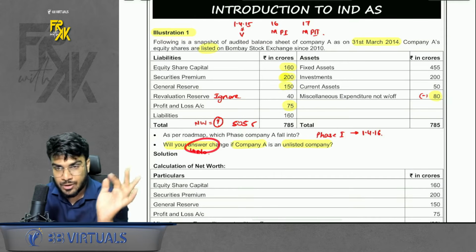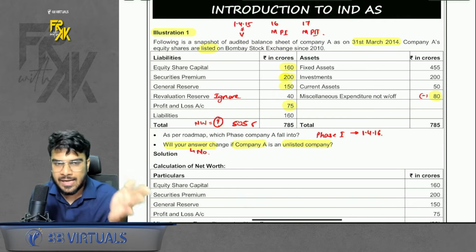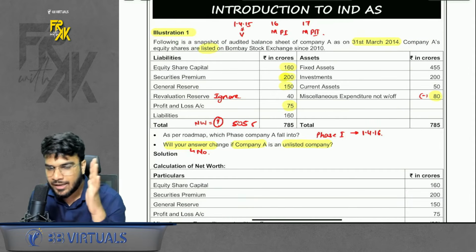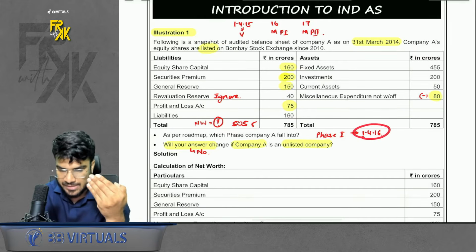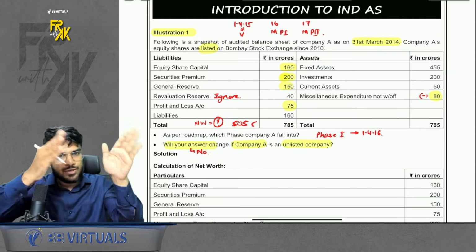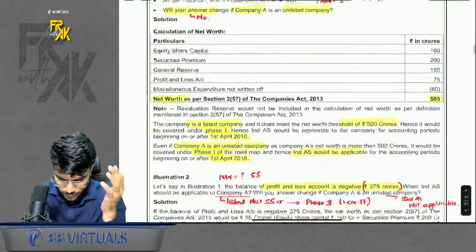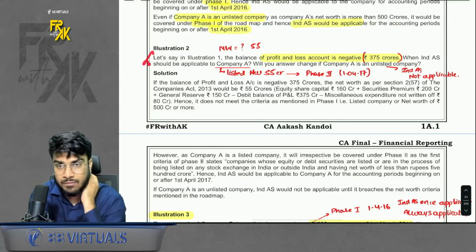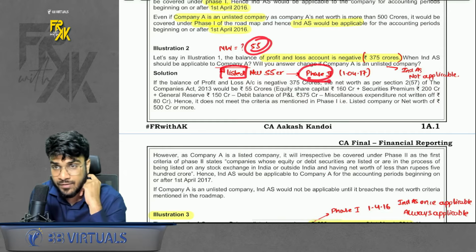The second point of this question was, what if they are unlisted? Doesn't matter. Under phase 1, listed or unlisted, irrespective of that fact, if your net worth is more than 500, you will fall under phase 1. Start applying from 1st April 16. Just remember the sequence: 15, 16, 17, 18, 19, right? So 15 was for voluntary, 16, 17 is mandatory. So phase 1 mandatory, 16. Okay. Next question again was for net worth. Net worth becomes 55. But since it is a listed company, it will fall under phase 2.